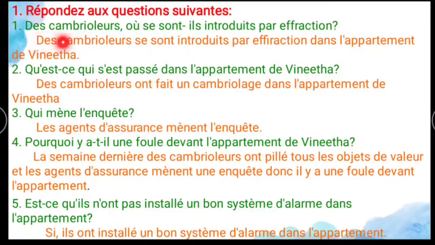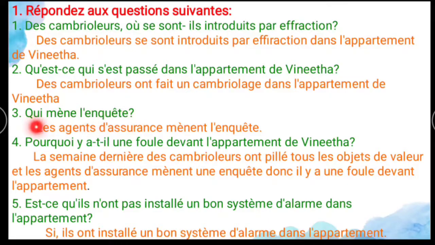First one is: des cambrioleurs, où se sont-ils introduits par effraction? So burglars, where did they break in? Des cambrioleurs se sont introduits par effraction dans l'appartement de Vinita. So burglars broke into Vinita's apartment. And second one is: qu'est-ce qui s'est passé dans l'appartement? So what happened in Vinita's apartment? Des cambrioleurs ont fait un cambriolage dans l'appartement de Vinita. So some burglars entered Vinita's apartment.